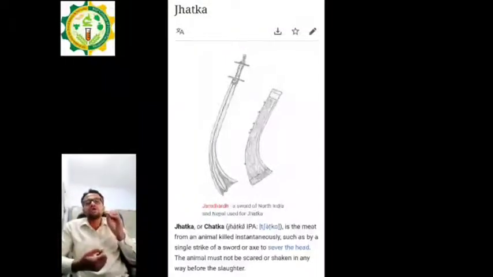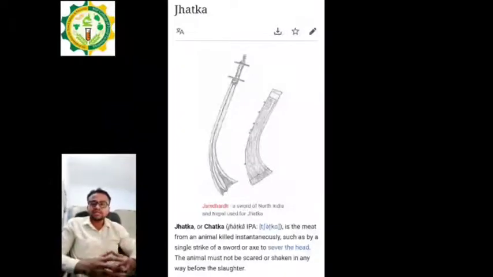Now, why am I focusing on complete draining of the blood? Because blood flows through our whole body, and it carries toxicants, germs, and deoxygenated blood from the whole body. And this vein is cut directly with a sharp knife in a single stroke in the halal method only, that is the jugular vein. From the jugular vein, complete blood is drained out, whereas complete blood drainage does not occur in the jhatka method or the kosher method.